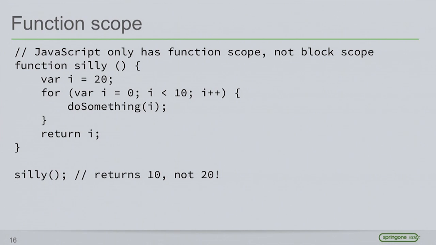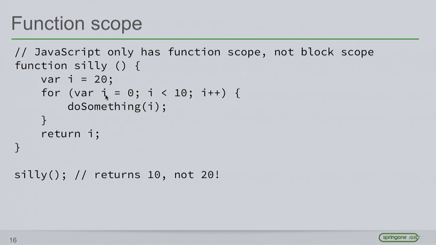And those scopes are defined in JavaScript by functions. We don't have block level scope, we just have function level scope. So something like this is probably going to trip many people up in the beginning. And you can see here I've declared variable i twice.